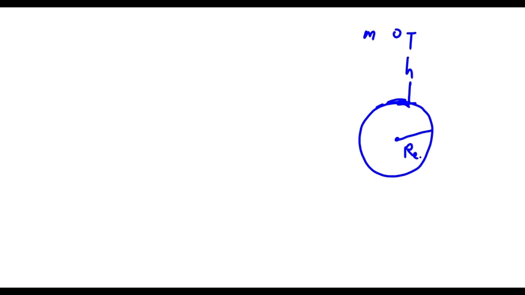So let's say this is Earth's surface, and a body of mass m has been raised to a certain height h, and here we are going to restrict ourselves in a way that this h is much smaller than R_e, the radius of the earth, so that we can think that the gravitational force on this body m is uniform, not changing too much.